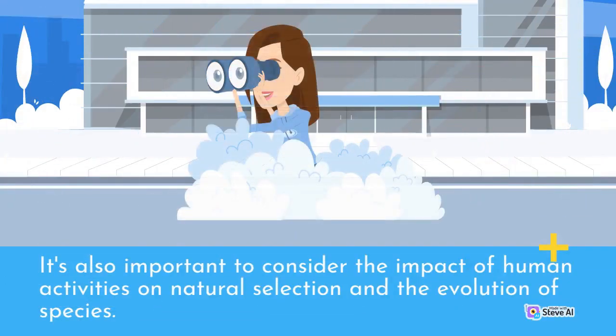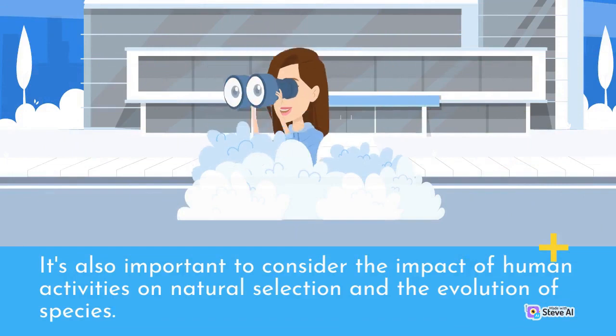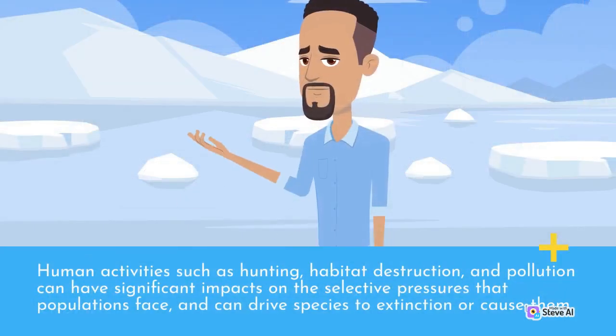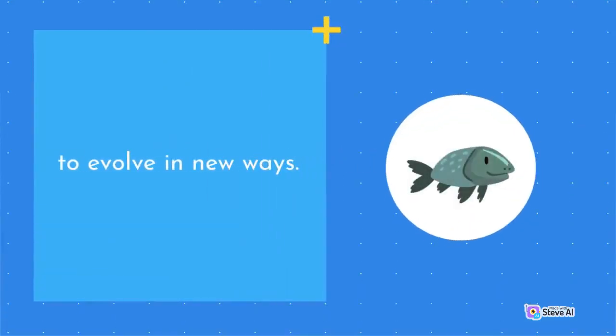It's also important to consider the impact of human activities on natural selection and the evolution of species. Human activities such as hunting, habitat destruction, and pollution can have significant impacts on the selective pressures that populations face, and can drive species to extinction or cause them to evolve in new ways.